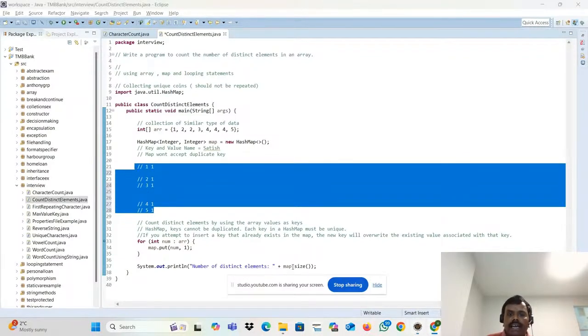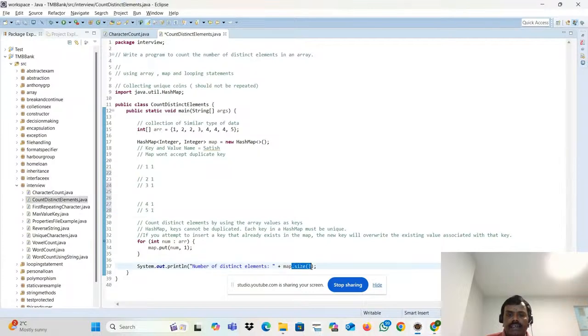Now, with the size method, if you print map.size, it will print the number of elements: 1, 2, 3, 4, 5. It will print 5. The size method tells how many elements are present.